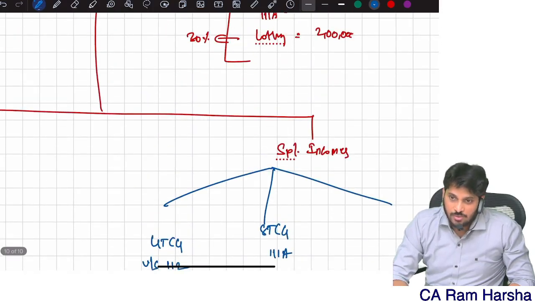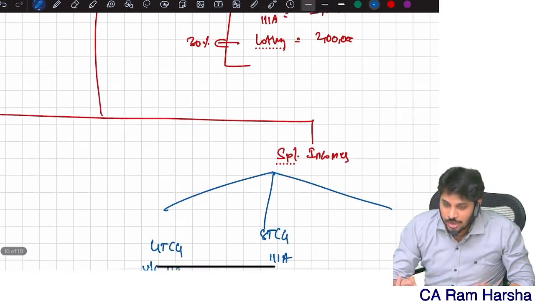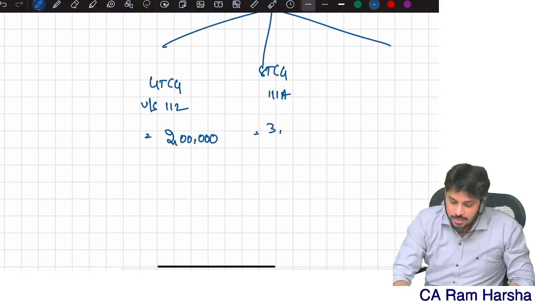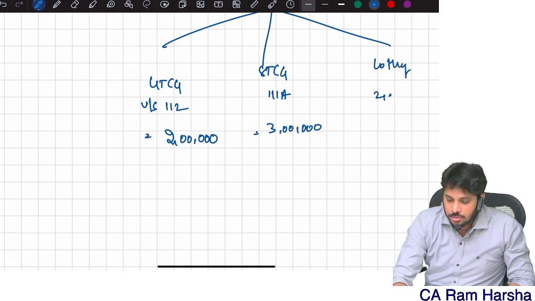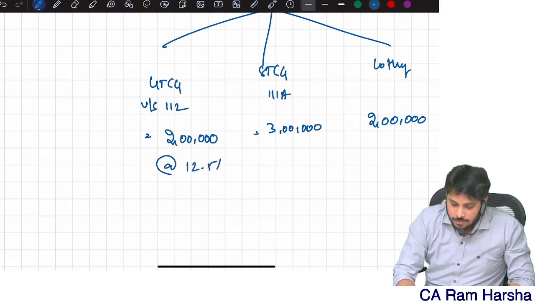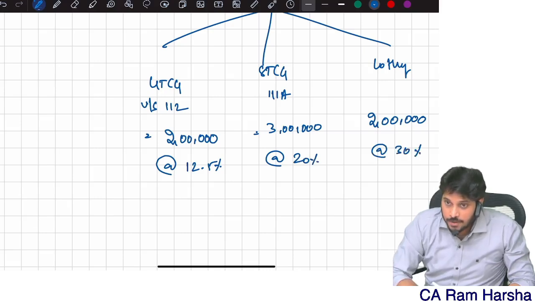Sir, what is 111A? All that we will discuss later. Then lottery income: 2 lakhs. And just now we saw long-term capital gain 12.5%, short-term capital gain 20%, lottery 30%.